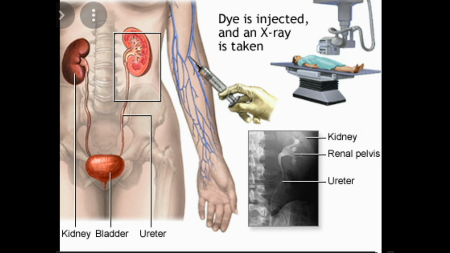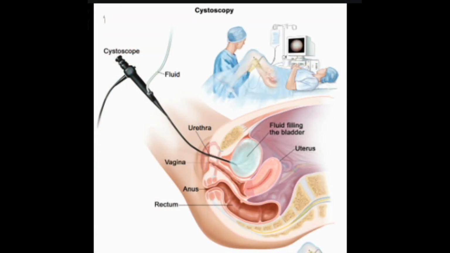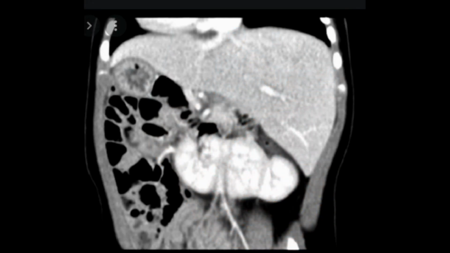A cystoscopy, which uses a small camera that's inserted through your urethra and up into your bladder to see inside your bladder. During a cystoscopy, your doctor may remove a small piece of bladder tissue and test it to rule out bladder inflammation or cancer as a cause of your symptoms. A computerized tomography, CT, scan to get more detailed images of your urinary system.